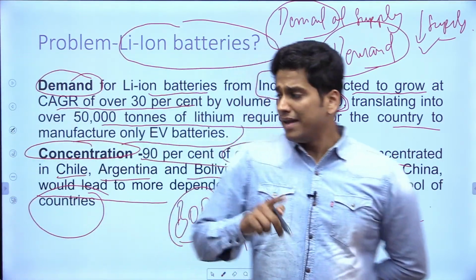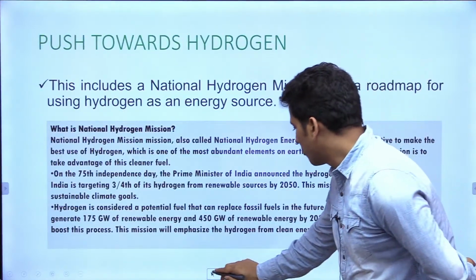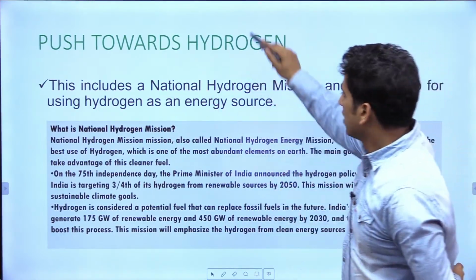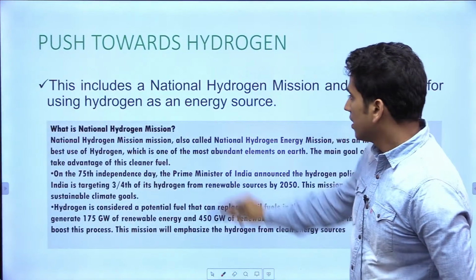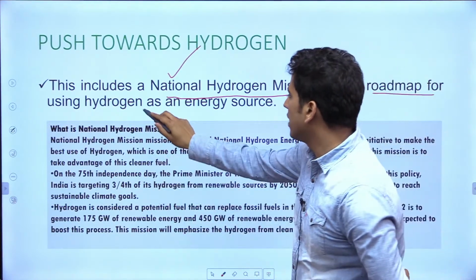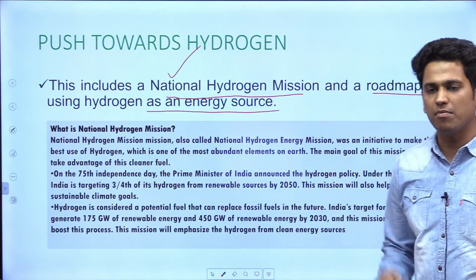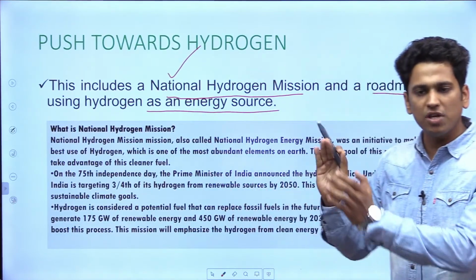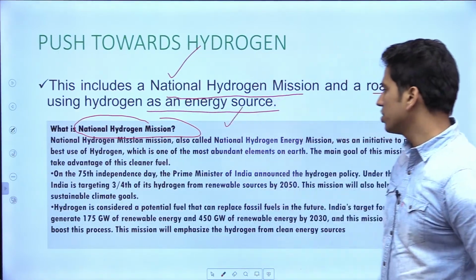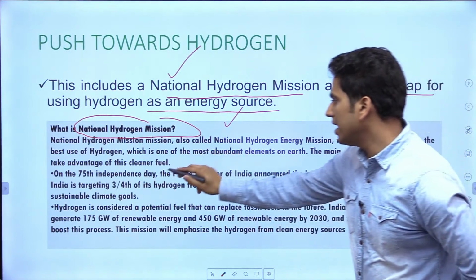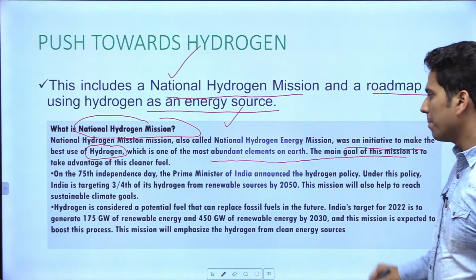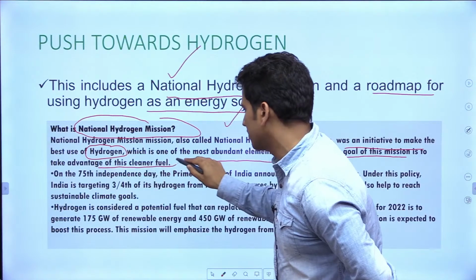Now let's look at the push towards hydrogen. I have discussed that lithium ion batteries have certain problems. Why are we pushing towards hydrogen? This includes a National Hydrogen Mission and a roadmap for using hydrogen as an energy source. This is very, very important. Let's look at hydrogen fuel cells in the context of the National Hydrogen Mission. It was an initiative to make the best use of hydrogen, one of the most abundant elements on earth.